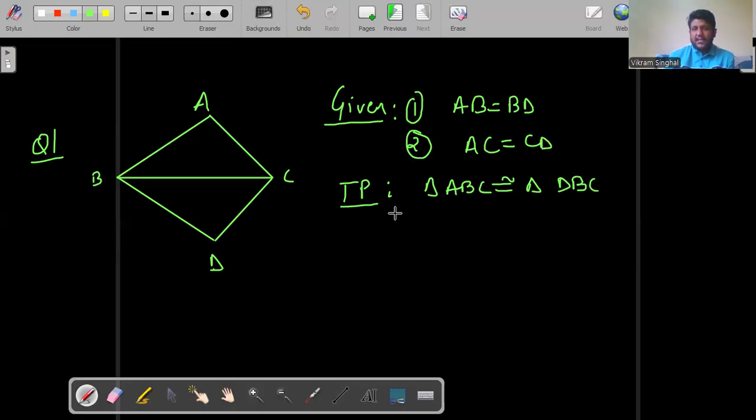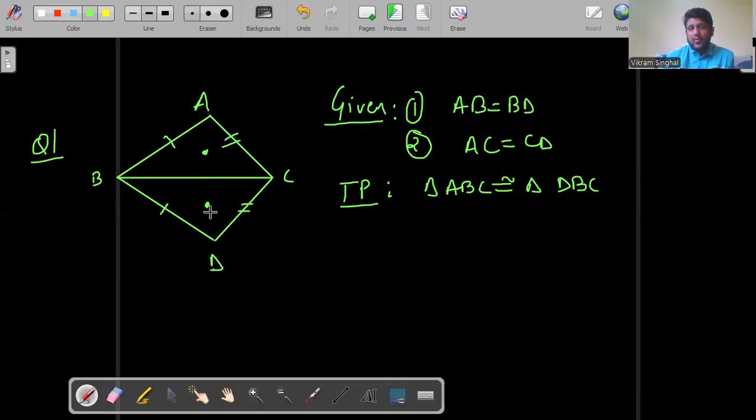Now it's a very, very simple question. How? If I consider these two triangles, this triangle number 1 and this triangle number 2. In the first triangle, I am already given AB is equal to BD. It is given in the question. Then we have AC equals CD. This is also provided in the question. And as I know that a triangle has three sides, if I ask you what is the third side of the first triangle ABC, the third side is the leftover side, that is side BC.